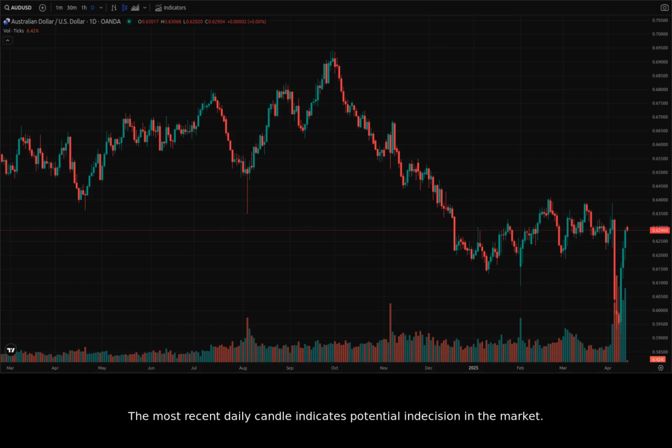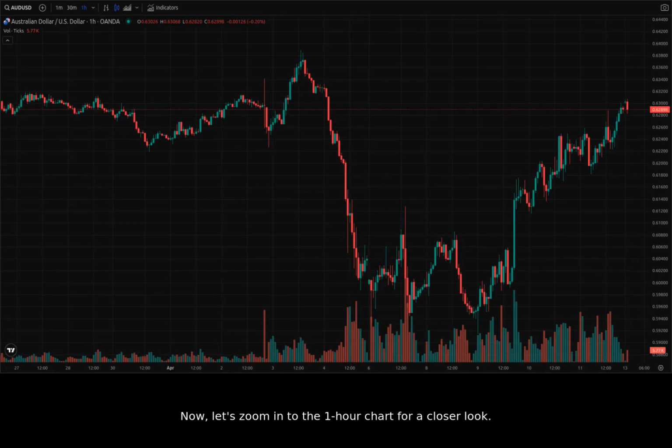The most recent daily candle indicates potential indecision in the market. This could be a sign of a potential reversal or a continuation of the downtrend. Remember, the AUD is correlated to the Shanghai Stock Exchange, so we must monitor that as well. Now, let's zoom into the 1-hour chart for a closer look.